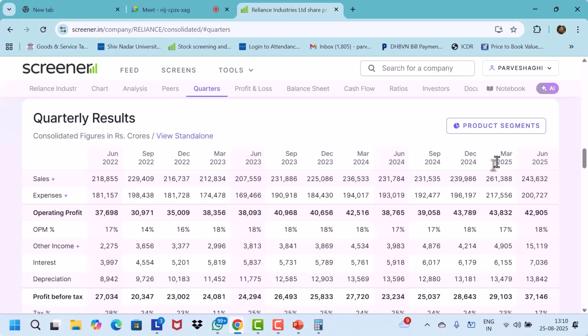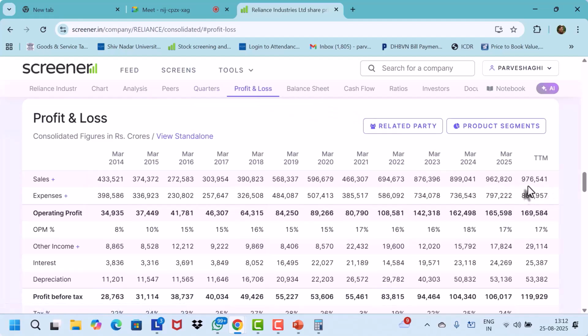If we want to calculate the TTM number, we have to add September, December, March, and June. Add up on a calculator: 2,31,000 plus 2,39,000 plus 2,61,000 plus 2,43,000. That comes to 9,76,541. And what is the TTM number here? Is it matching with your answer? Yes, sir, it's matching. Which means the last 4 quarters, this is called the trailing 12 months number.